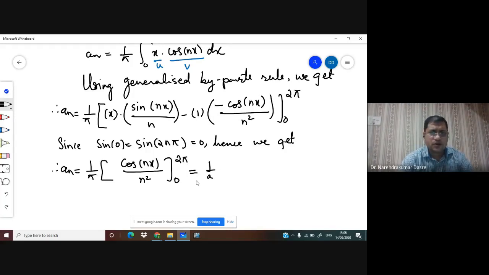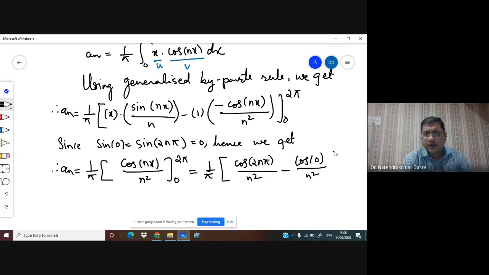So now we consider bn is equal to 1 upon pi integral 0 to 2 pi x into sine of nx dx. So here this term is going to be u, and this term is going to be v.